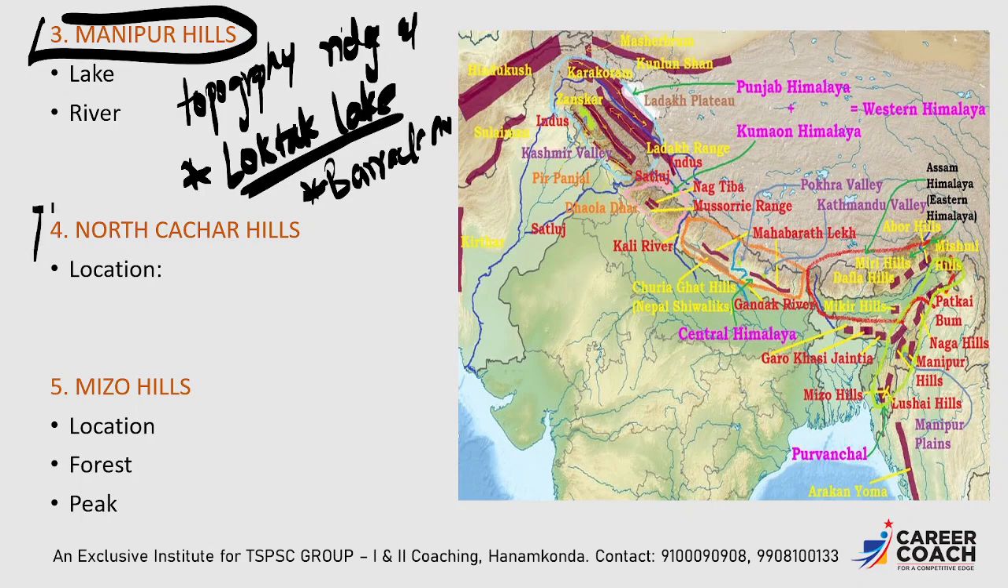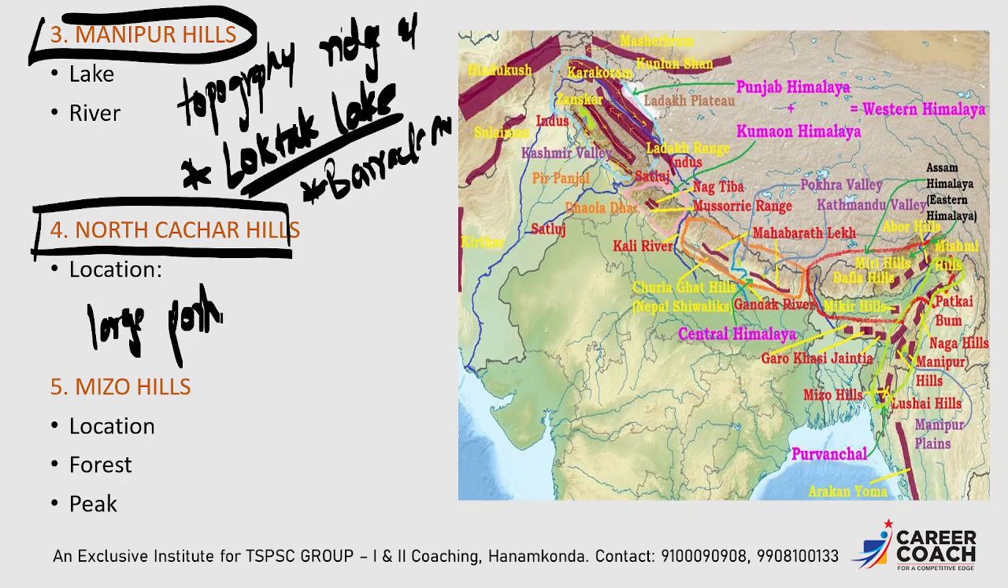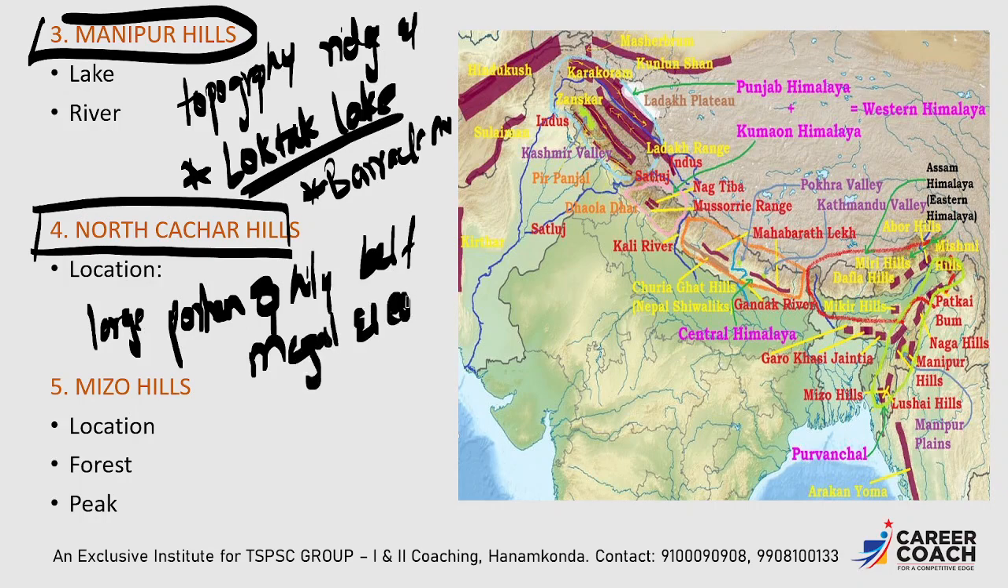The next, the fourth point, is North Cachar Hills. These are a large portion of the hilly belt, between the Meghalaya border as well as the Eastern Himalayas.